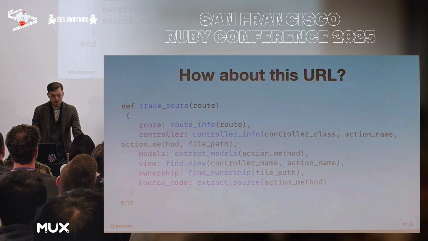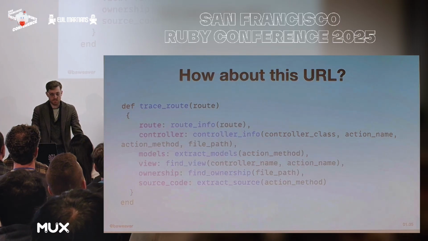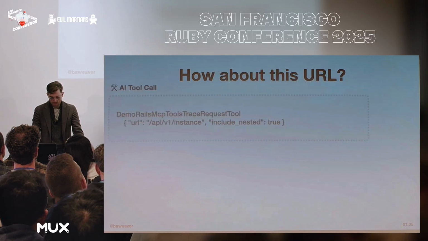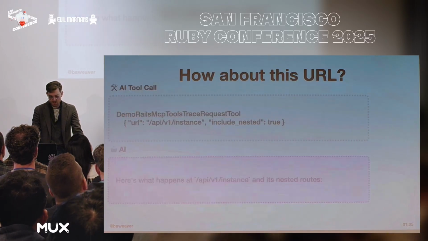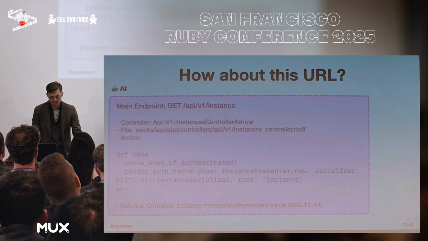Where's the view? Who owns this thing and where exactly is the source code? I'm not going to dive into every single one of these, but you can get a lot of information off of just a URL, which is probably going to be the entry point for most people. So given that, AI can take a look into it, and it can tell us what exactly happens on that route. For instance, it can tell us that the controller happens to be a show action.